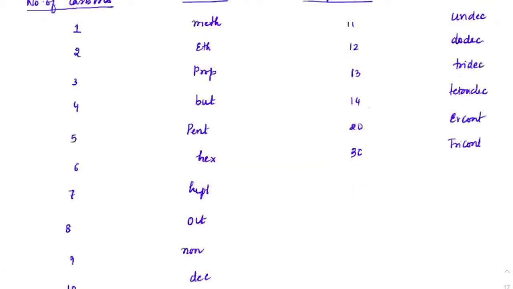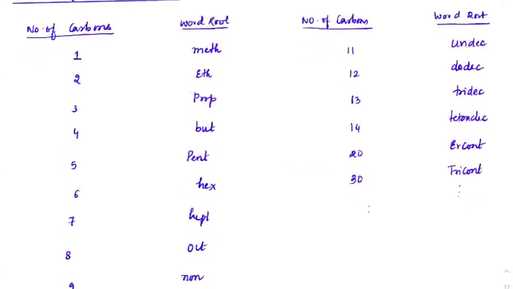Okay. So the root word is simple. You find out the longest chain and whatever the total number of carbons you have, accordingly the name would come. Primary suffix. Learning about primary suffix. So primary suffix is the nature of the carbon bonds. So it represents the nature of carbon-carbon bonds.